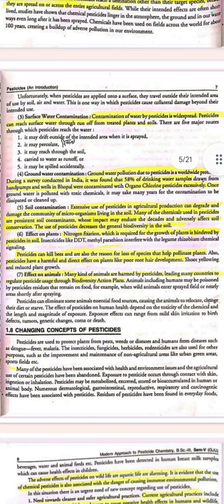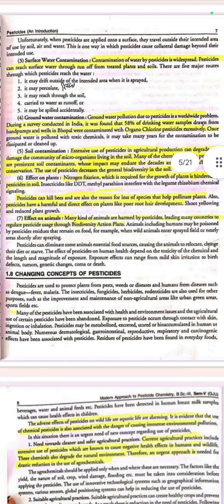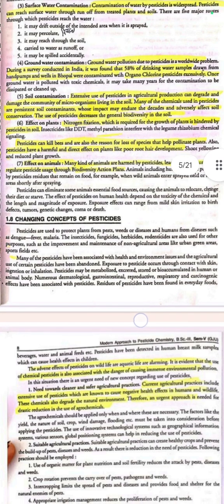Surface water contamination. Contamination of water by pesticides is widespread. Pesticides can reach surface water through runoff from treated plants and soils. How does pesticide reach the water? It may drift outside of the intended area when it is sprayed. It may percolate through the soil, be carried to water as runoff, or it may be spilled accidentally.